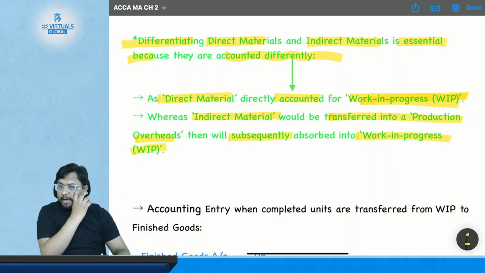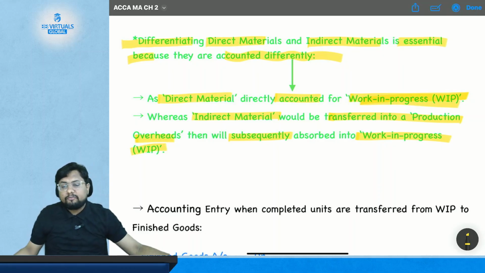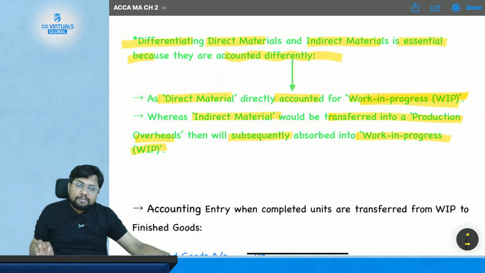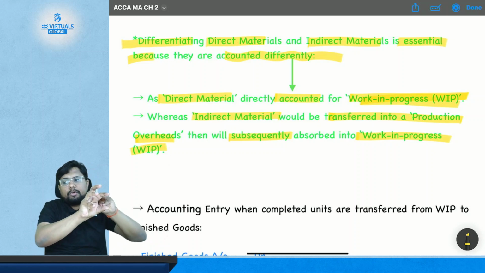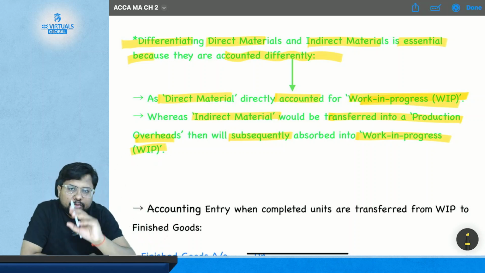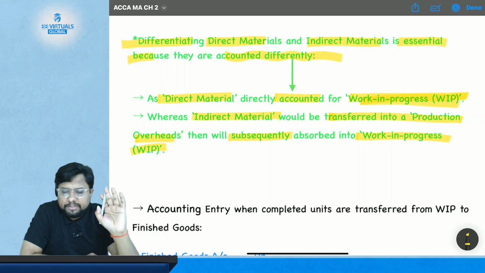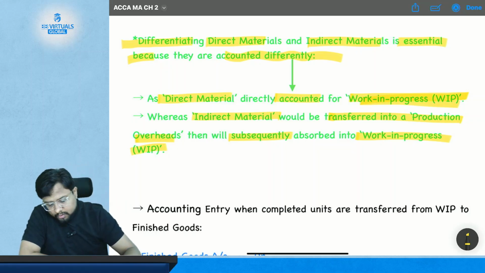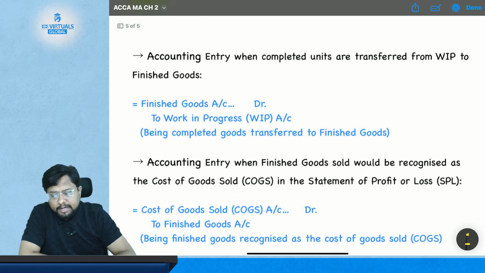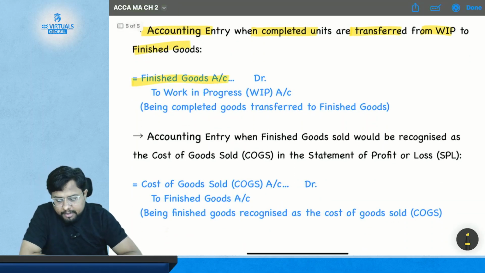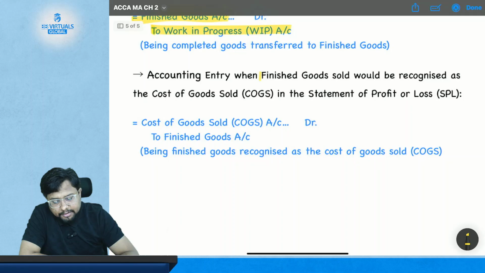The ultimate destination of both direct material and indirect material is work in progress, but indirect material is first transferred to production overhead, and then from production overhead it is transferred to work in progress. So the route is different, although the final destination of both materials is the same. Now some more journal entries: when completed units are transferred from WIP to finished goods, which we have already discussed, the finished goods account is debited and the work in progress account is credited. When finished goods are recognized as cost of goods sold, the statement of profit or loss account is debited and finished goods is credited.